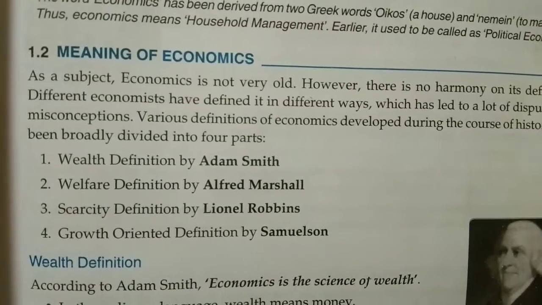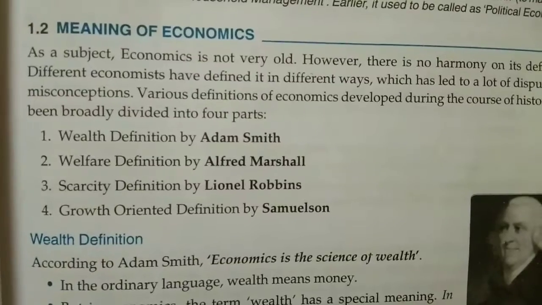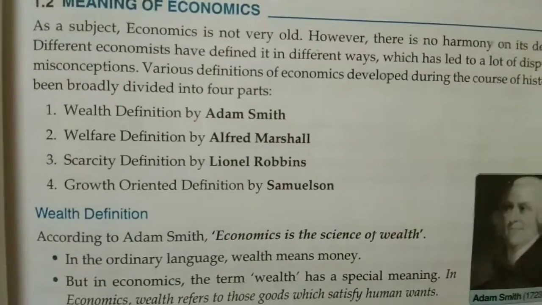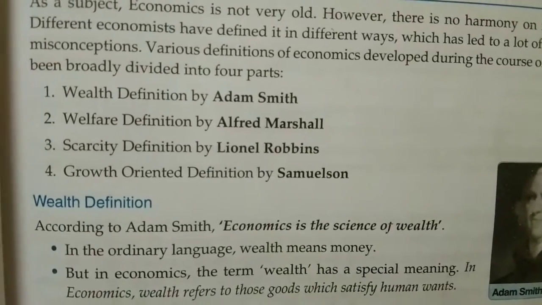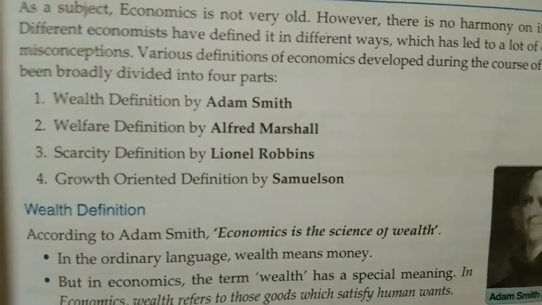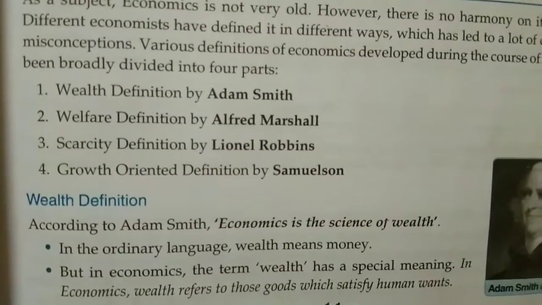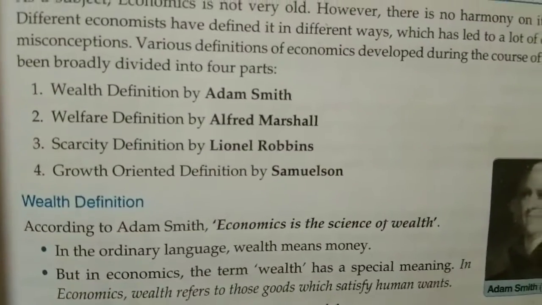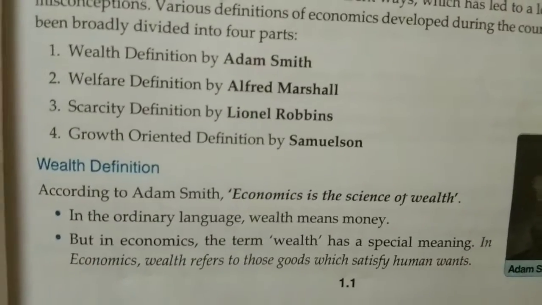According to Adam Smith, economics is a science of wealth. In ordinary language, wealth means money. But in economics, the term wealth has a special meaning. In layman's terms, wealth means money, but here in economics, wealth refers to those goods which satisfy human wants.